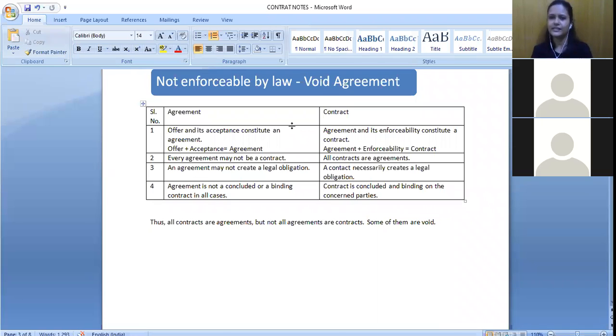So these two differences, is it clear? Difference between agreement and contract? Yes, ma'am. Yes, ma'am.